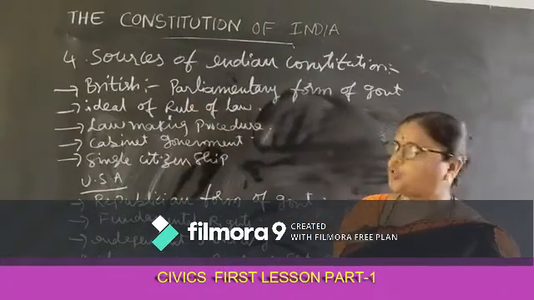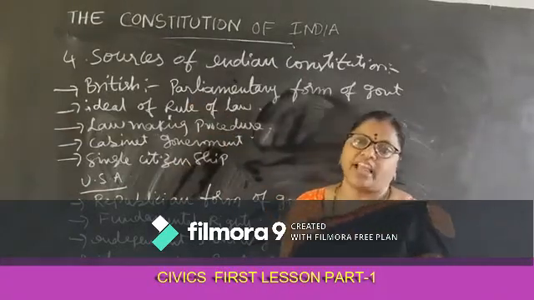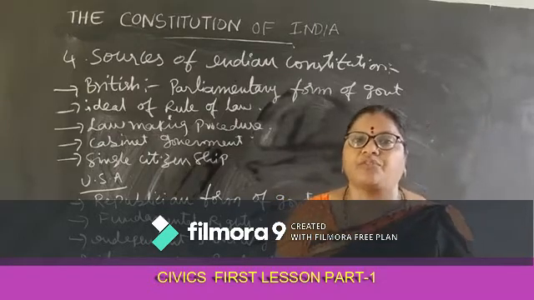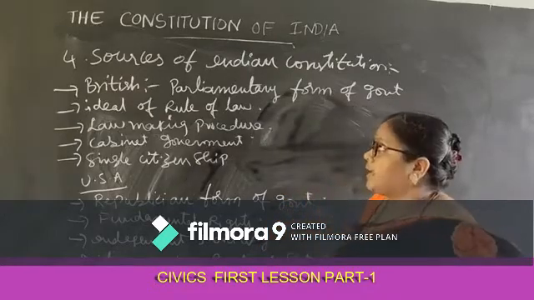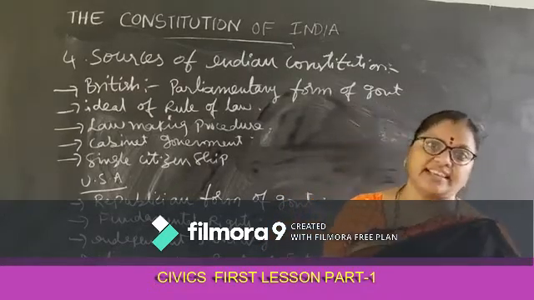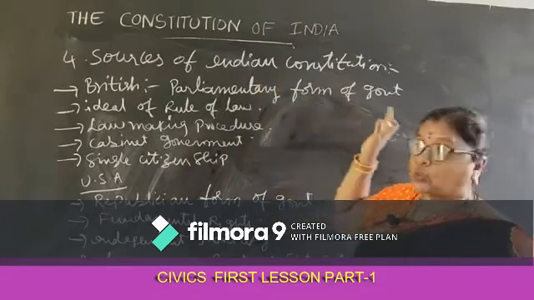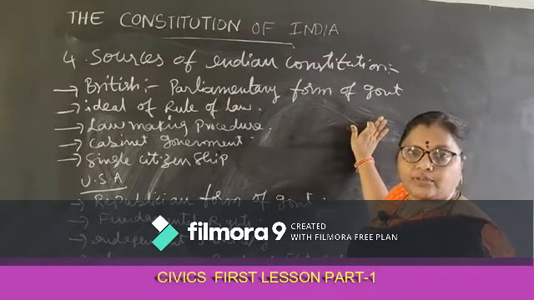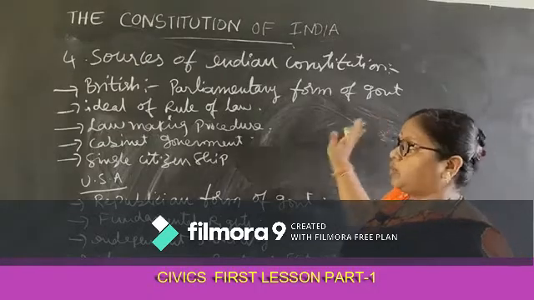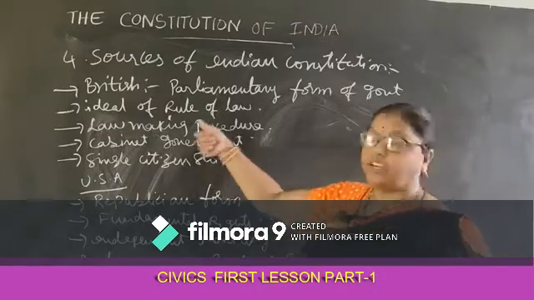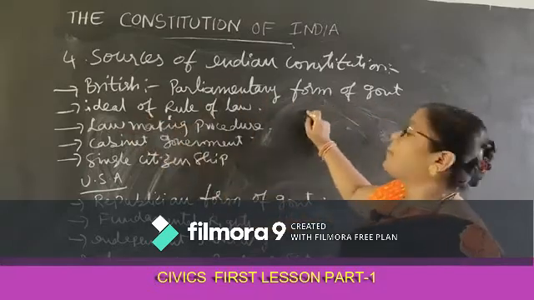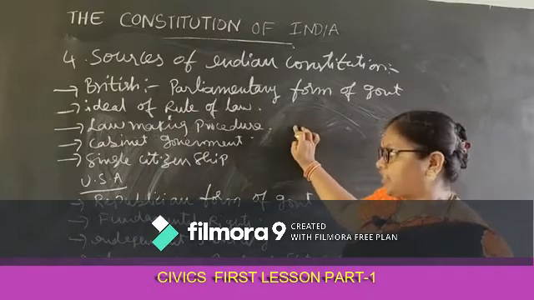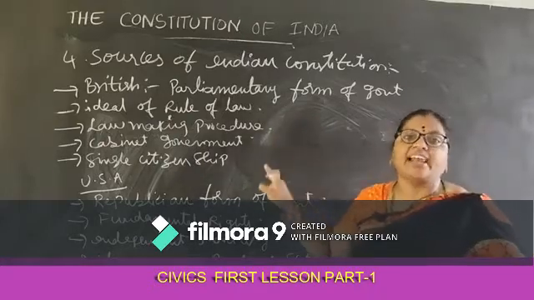Sources of the Constitution. Sources of the Constitution means that while preparing the Constitution, they took some important things from different constitutions. First, for 3 centuries the Britishers ruled us, so the main half of the Constitution was taken from the British constitution. From the British constitution, we took the parliamentary form of government, rule of law, law making procedure, cabinet government and single citizenship.